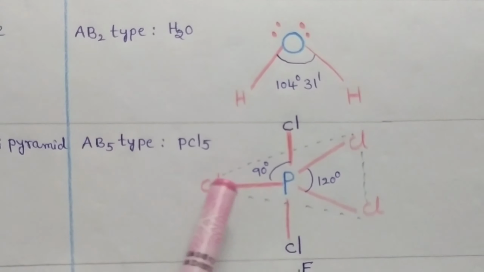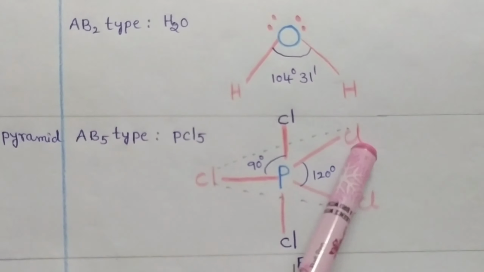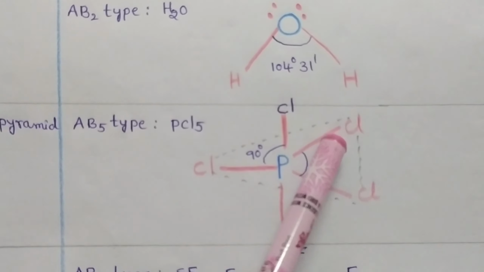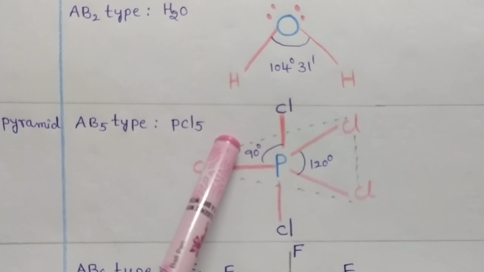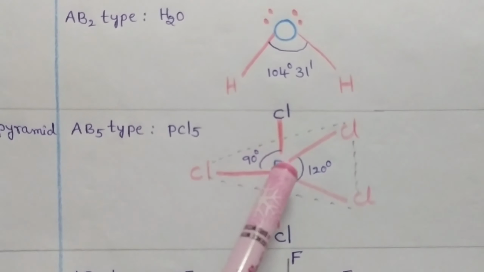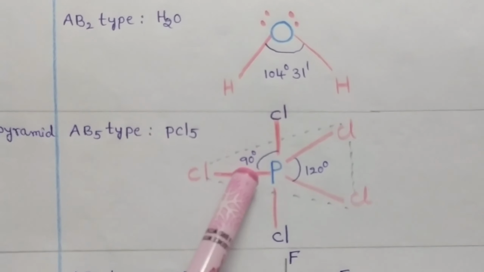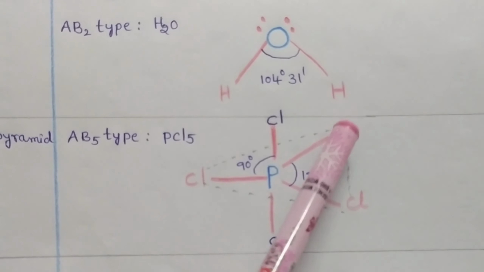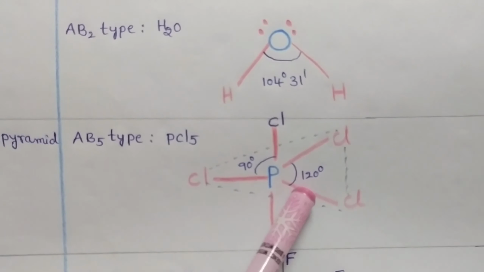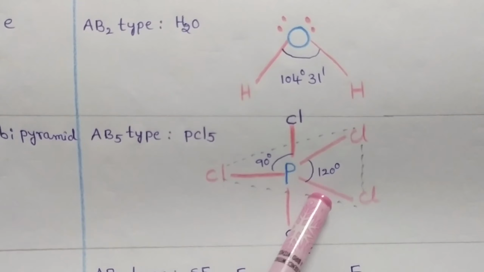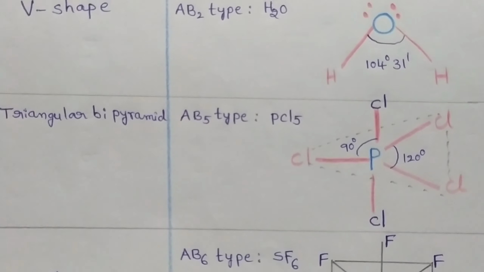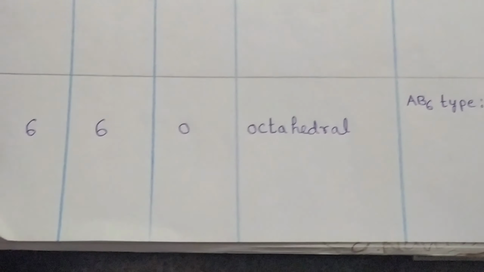This phosphorus is bonded with 5 chlorine atoms, so there are 5 bond pairs present in the PCl5 molecule. The bond angle between chlorine, phosphorus and chlorine is 90 degrees here, and here the bond angle between chlorine, phosphorus and chlorine is equal to 120 degrees. So phosphorus pentachloride is an example of an AB5 type of molecule.